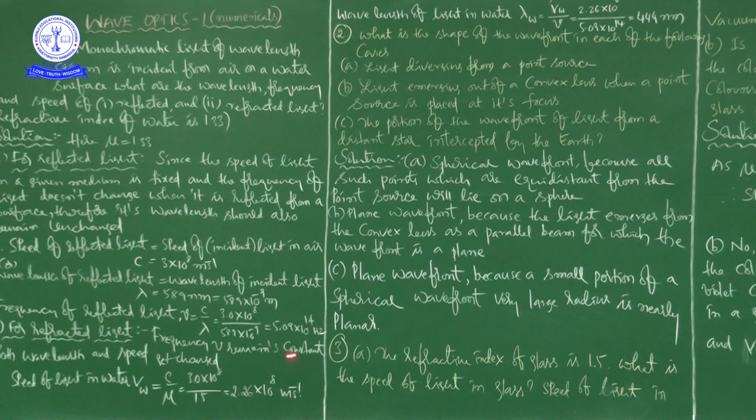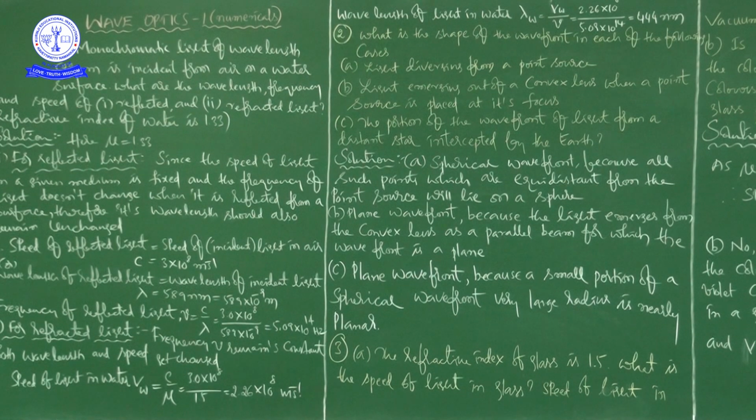Here constant means it is constant only in this particular situation. If you change the source of light, the frequency will change. But whatever the source of light you consider, in case of reflected light and refraction also, the frequency nu remains constant. Both wavelength and speed get changed.